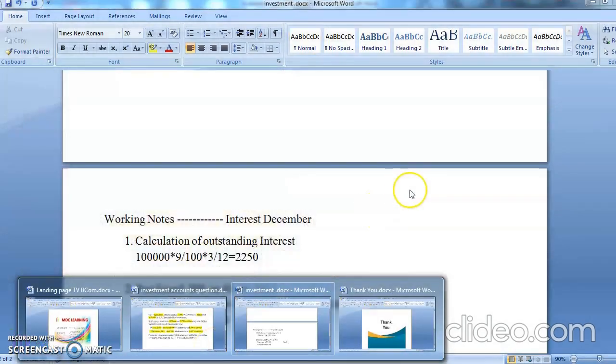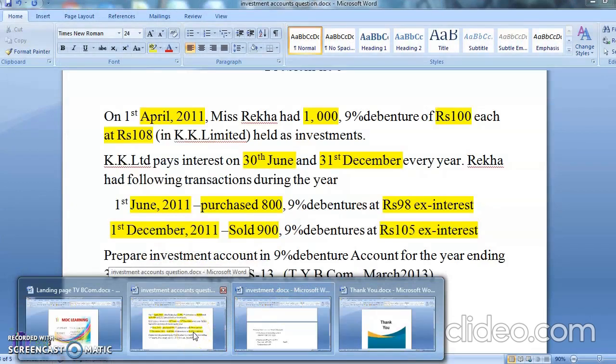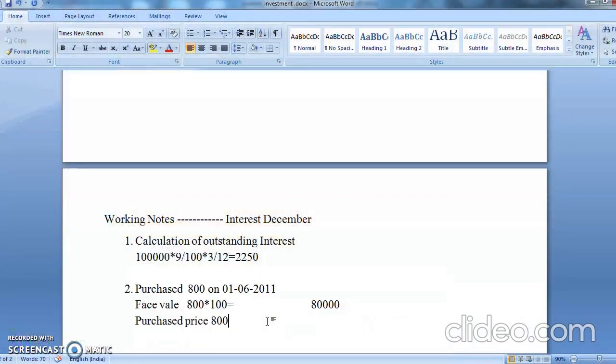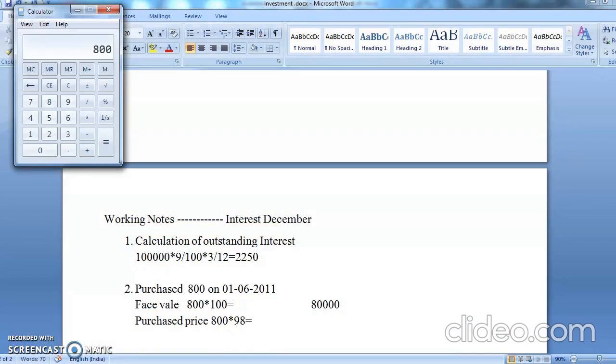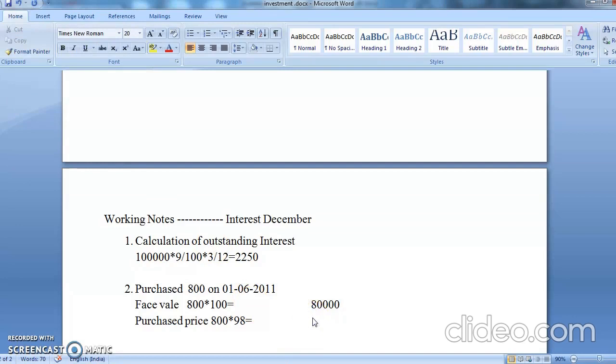It is 98 rupees and it is X interest. Okay, so multiply by 98. So it is 800 into 98. That comes to 78,400. Third is interest.